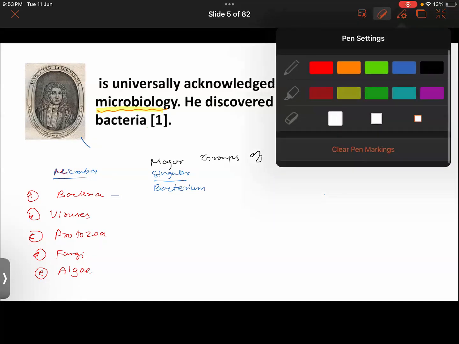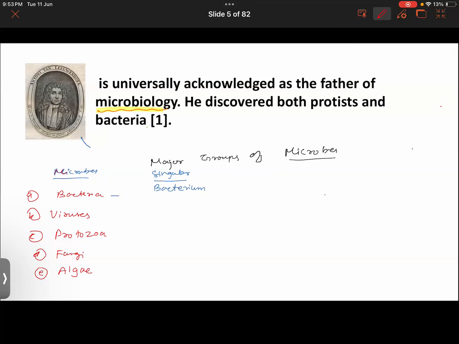It would be better if you make sure that you take notes also. Like I told you about this person, Anton von Leeuwenhoek. You will not find it in NCERT, so that is a very important thing, and as general knowledge also. So make sure that you note down his name. Anton von Leeuwenhoek is known as the father of microbiology.